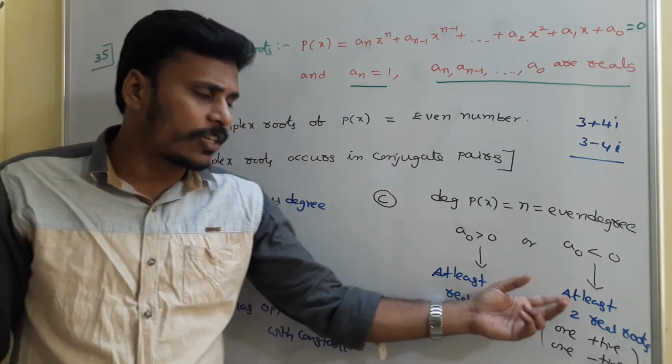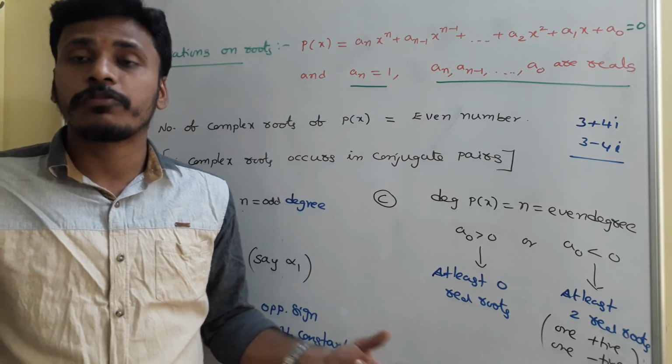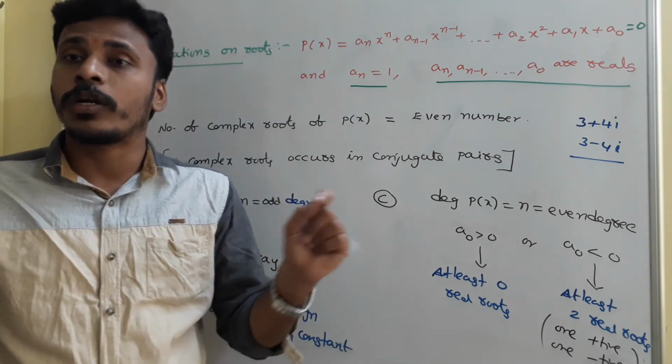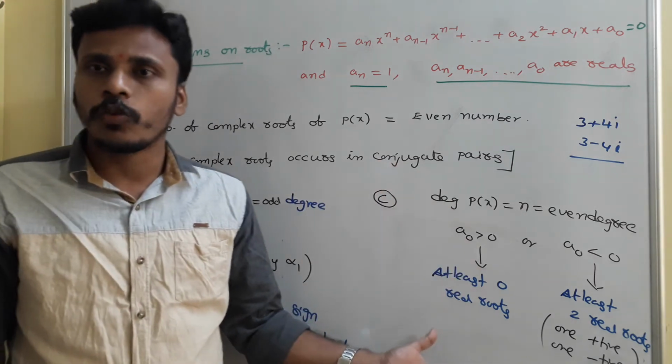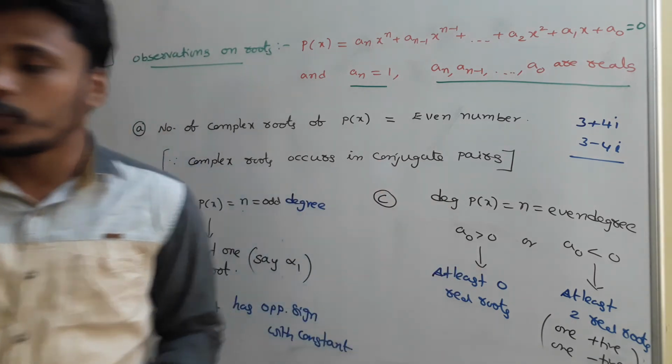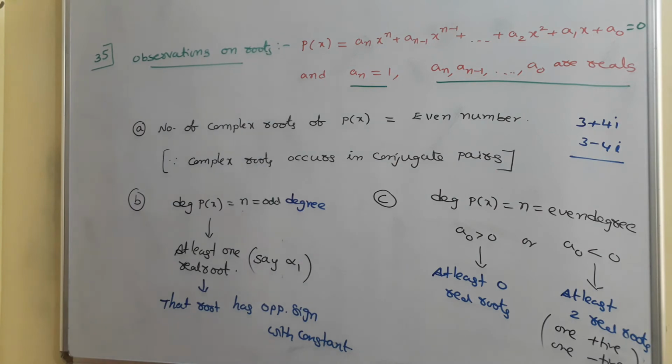Okay, and that's the discussion, and the proof is very simple. Just by observing the product of the roots as (-1)^n times a naught by a n, just as we discussed in part B, C also will happen. Just observe it, take screenshots, note down, and memorize these to solve the problems.